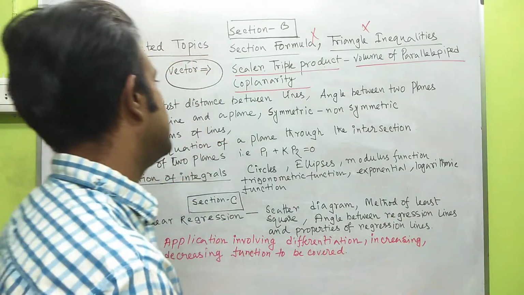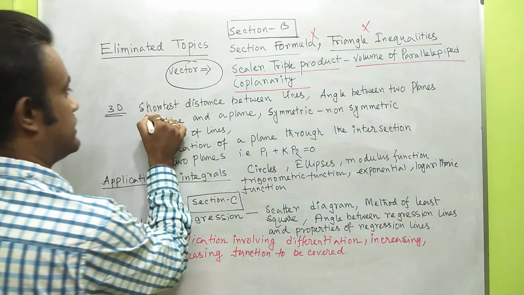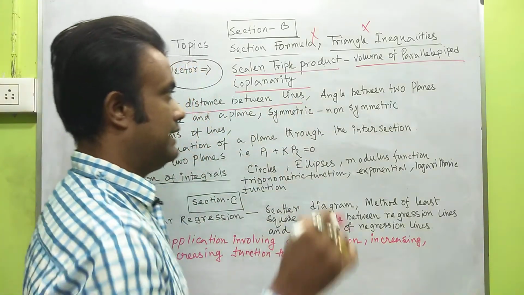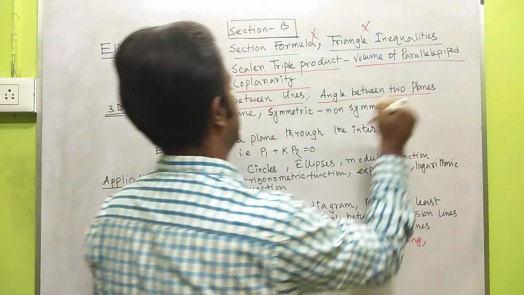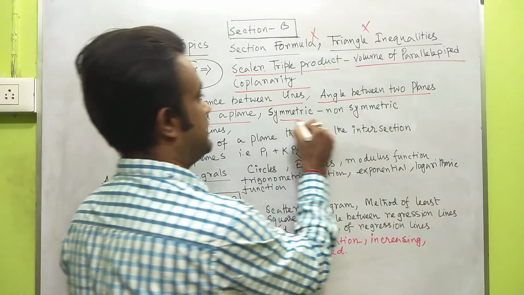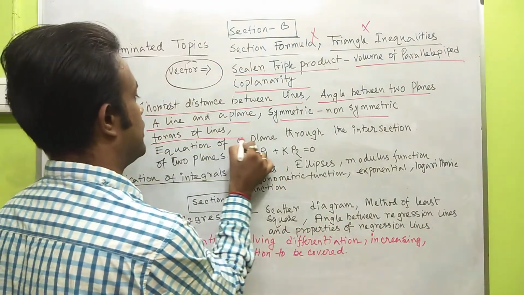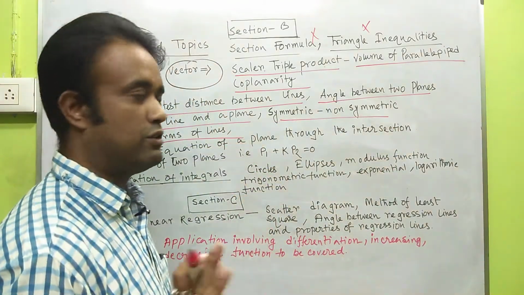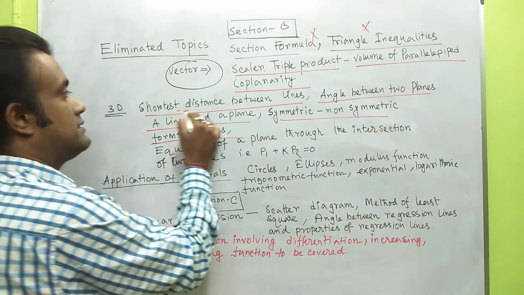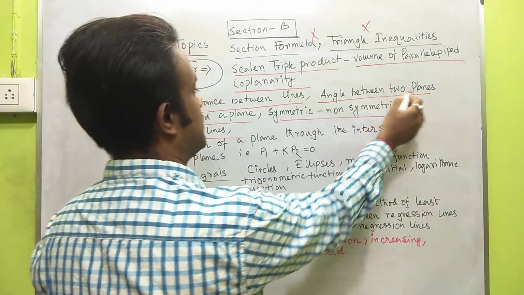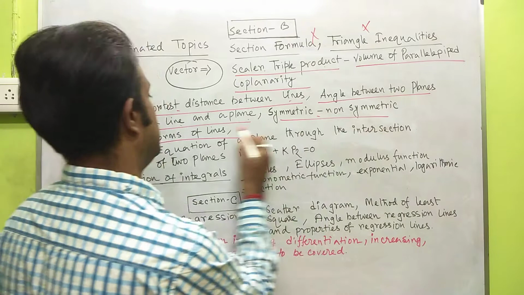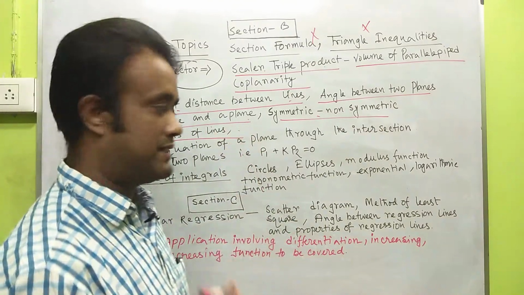Now in 3D geometry, shortest distance between lines, angle between two planes, a line and a plane, symmetric and non-symmetric forms of lines are also removed. Again, shortest distance between lines, angle between two planes, a line and a plane, symmetric and non-symmetric forms of lines are eliminated.